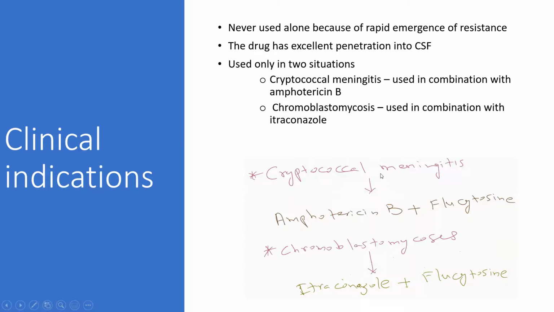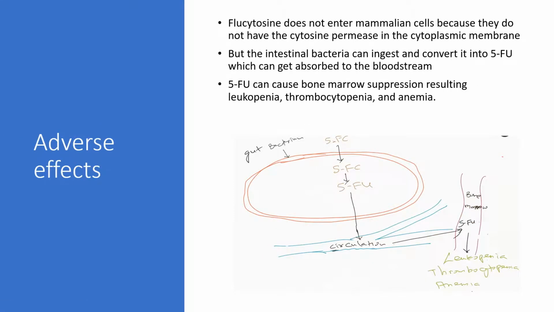The drug can also be used in chromoblastomycosis in combination with itraconazole. That is, in chromoblastomycosis, you use itraconazole plus flucytosine. So when we talk about the side effects, flucytosine cannot enter the mammalian cells. Why? Because the mammalian cytoplasmic membrane doesn't have the enzyme cytosine permease. Even if it enters, mammalian cells don't have cytosine deaminase. So there is no way it can have any effect on the mammalian cells, human cells.